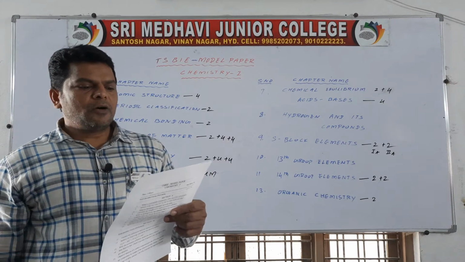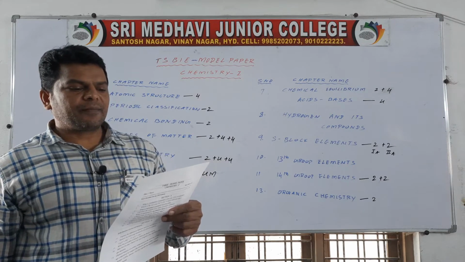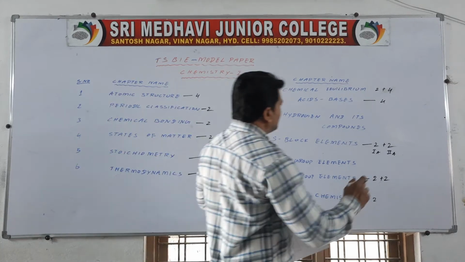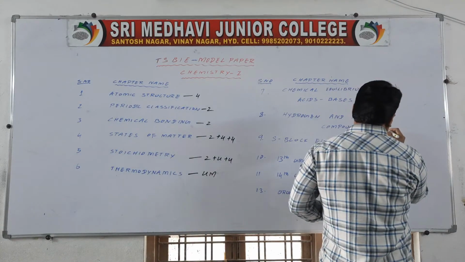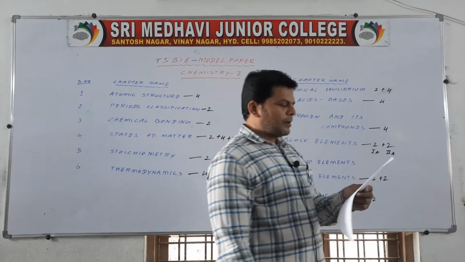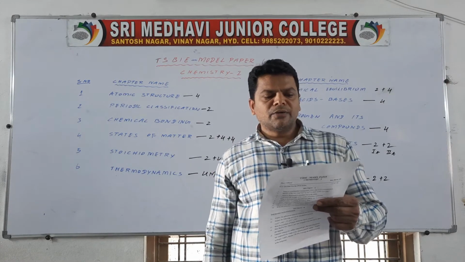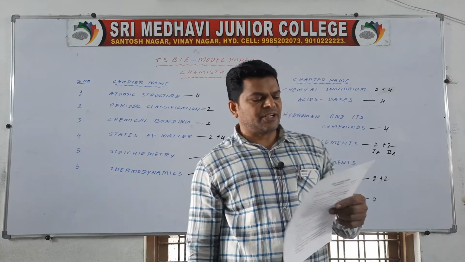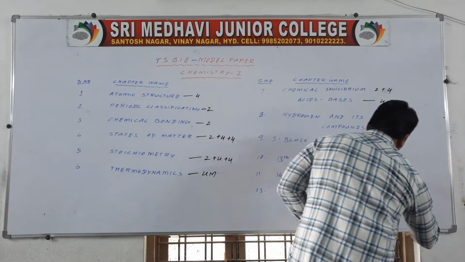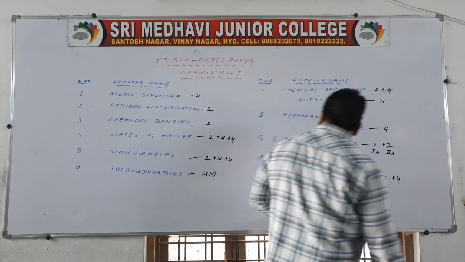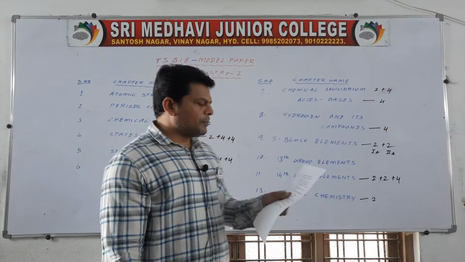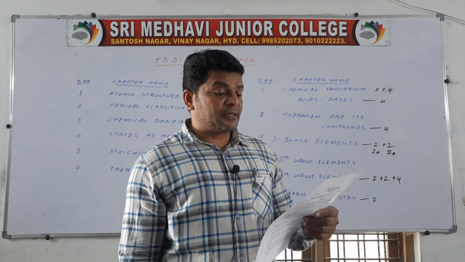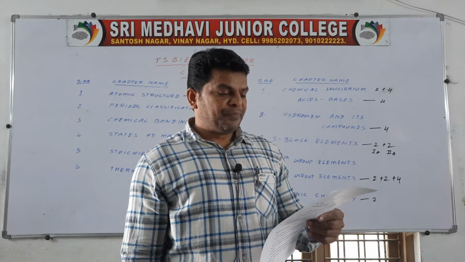Next, how the hardness of water is removed by Calgon method. It is from hydrogen and its compounds, 4 marks. Okay. What do you understand by allotropy, inert pair effect, coordination? This is from 14th group elements, means 8 marks you faced from 14th group elements. Okay.